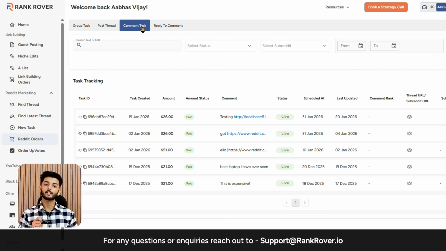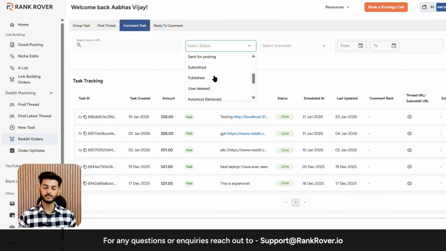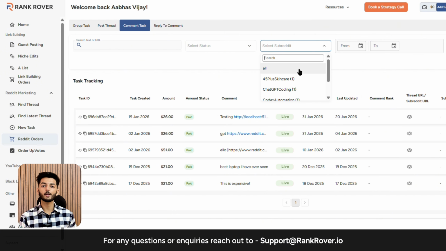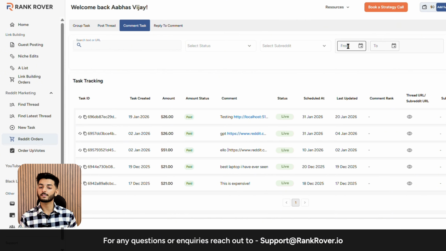Reddit Orders is basically your mission control. This shows every campaign you have running, what's scheduled, what's live, what's completed. And also you can filter here by subreddit, date range, or status. And check this out, it shows you the comment rank, so you can see exactly where your comment sits in the thread. If it's rank 1, you are at the top. If it's on rank 8, you know you need more upvotes to make it rank higher. So full transparency on what's working and what's not.